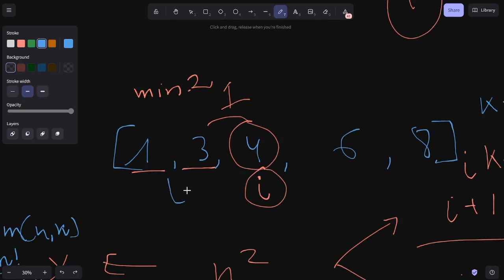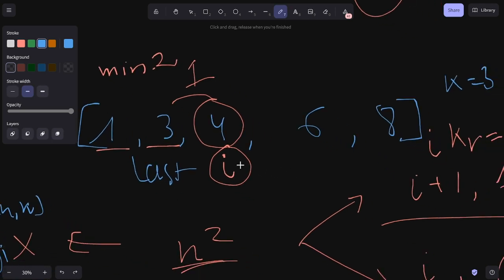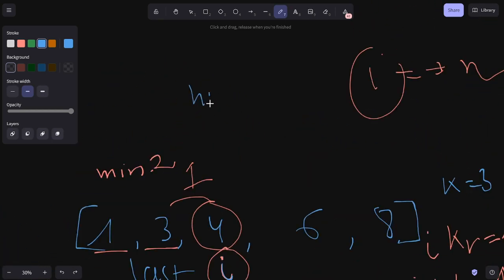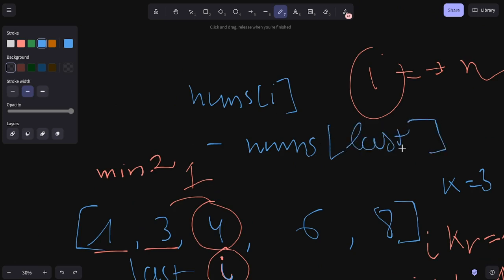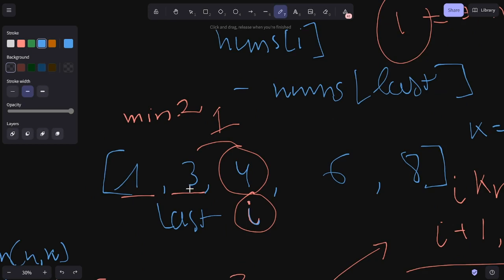If you know the last number that you have picked, when you consider I, you only need to consider nums of I minus nums of last. Why is that? Because the last number is guaranteed to be bigger than all the other numbers that you have picked, because the array is already sorted.